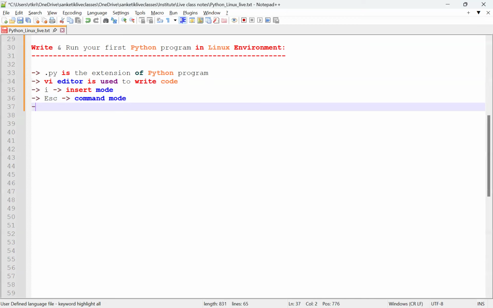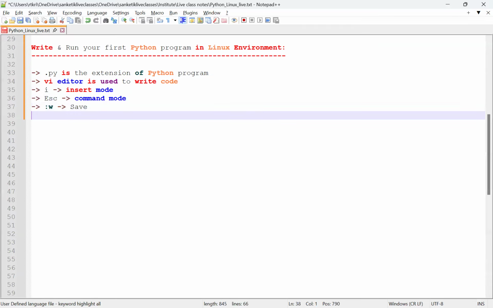And the next point is colon W. W is to save what we have written.